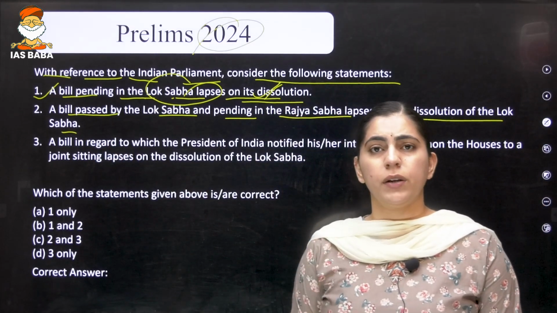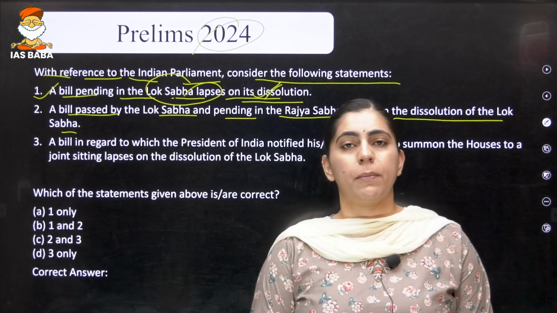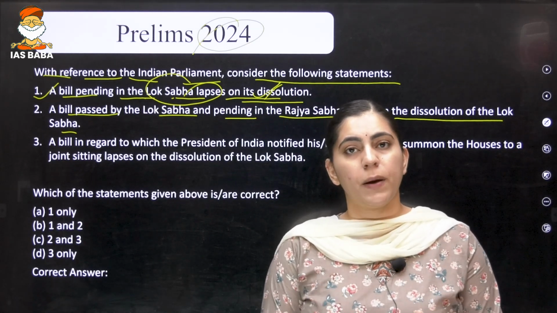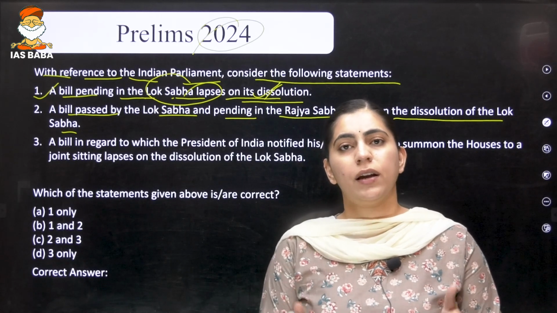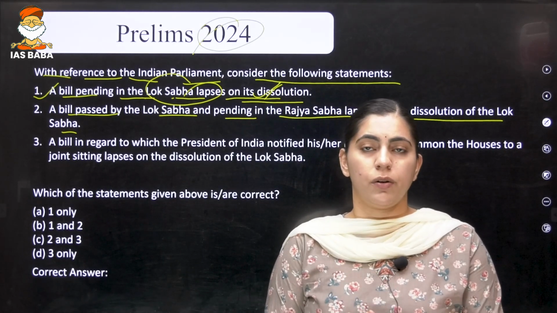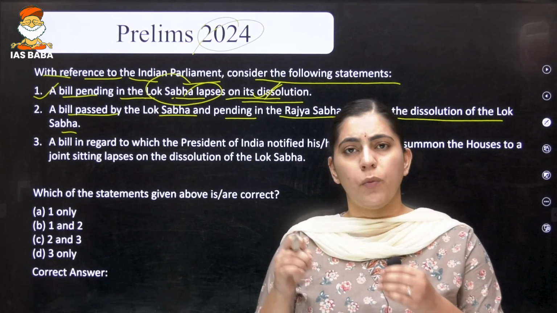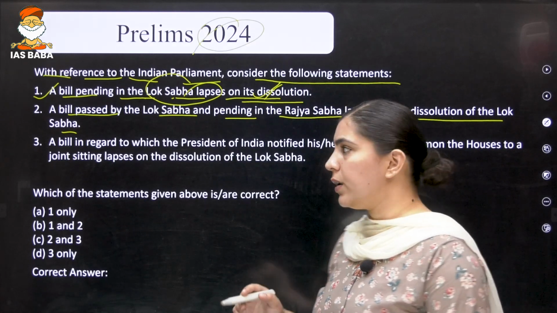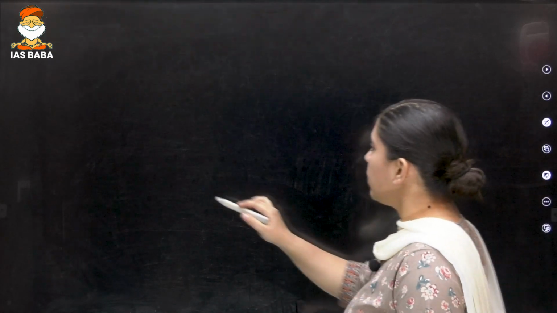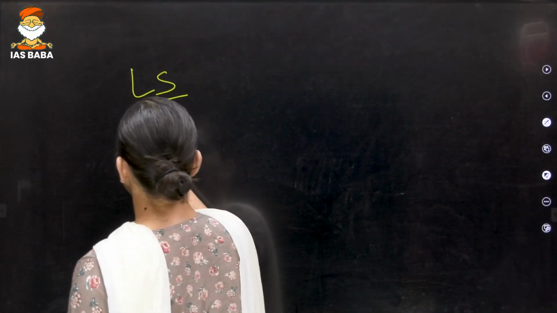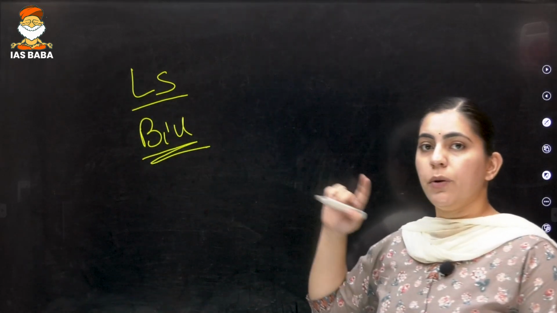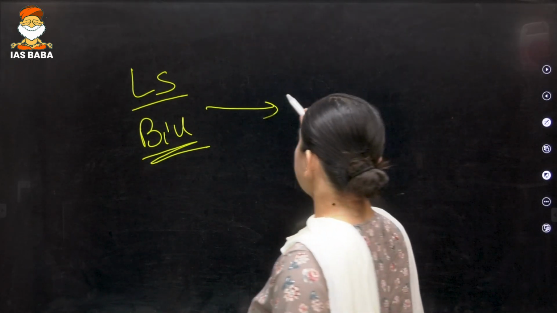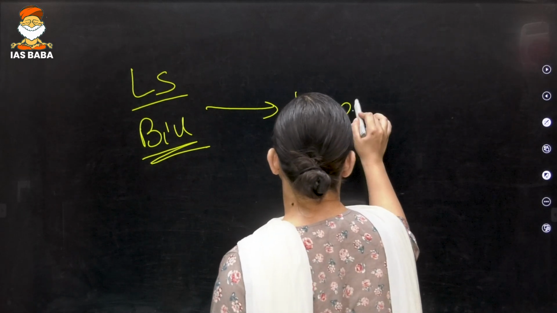I hope that you understand why the bill will be lapsing. Basically, the Lok Sabha or the Council of Ministers are going for the next election and the Council of Ministers has been dissolved. So, it is understood that whatever bill is pending in front of Lok Sabha will lapse, right?